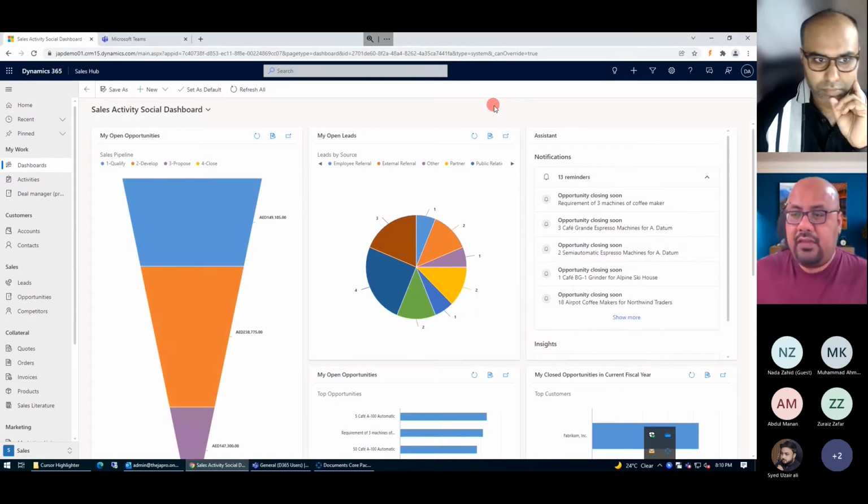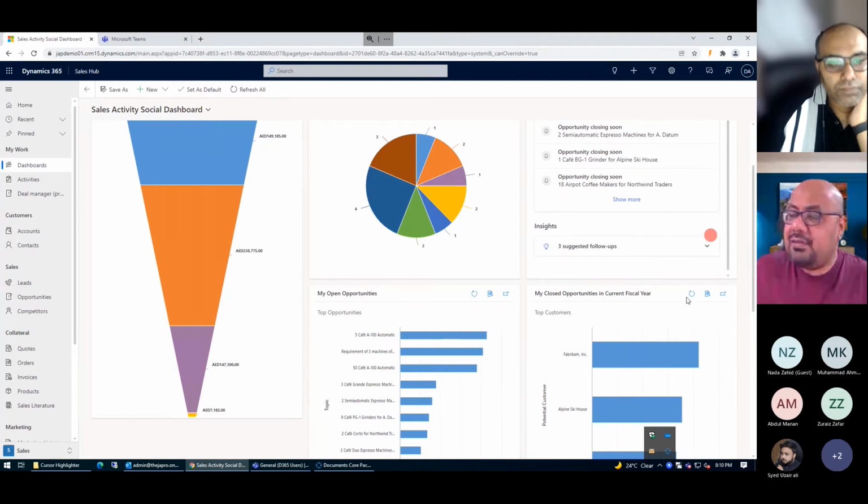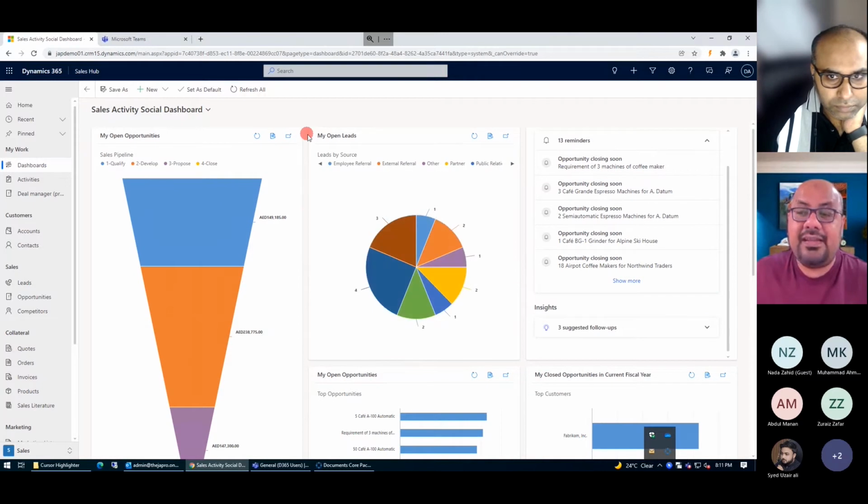As soon as you log into the system, the first part, which we already spoke about, is that the dashboard normally appears, and the dashboard will help you visualize all kinds of processes that you are working on. The best part of Dynamics 365 is that it's totally configurable and customizable. There are some standard dashboards available where you can see the sales pipeline, your lead statuses, and notifications from the system, which are assistant-based notifications. You can also see what the transaction or sales pipeline looks like. These are all the information you can see at the dashboard level.